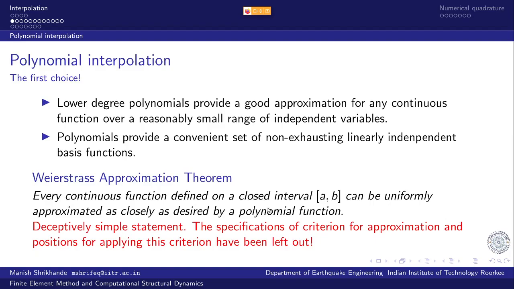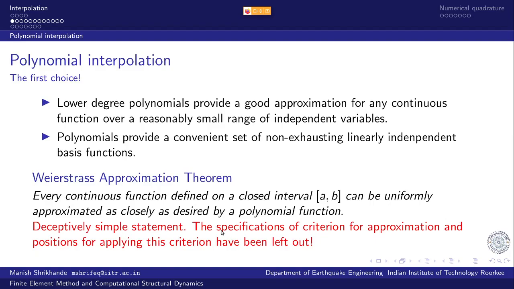But the problem is, this sentence leaves out the criteria of approximation. It only says that it can be uniformly approximated, but it does not tell me how this approximation is to be judged. How do I measure the error of approximation, and where is this to be applied?